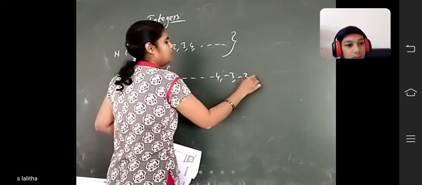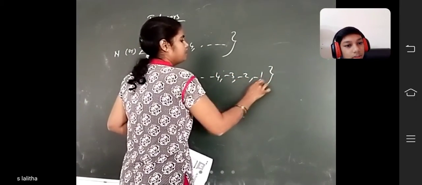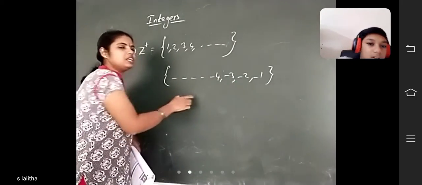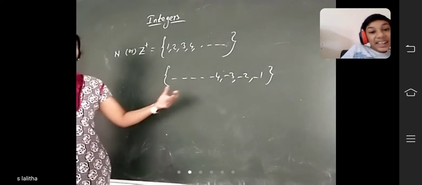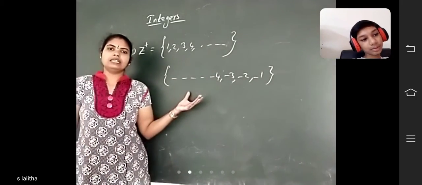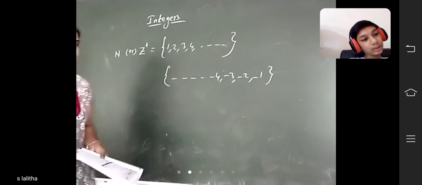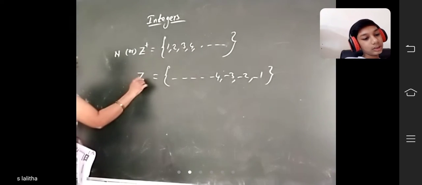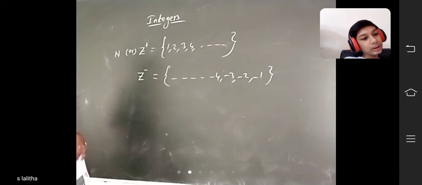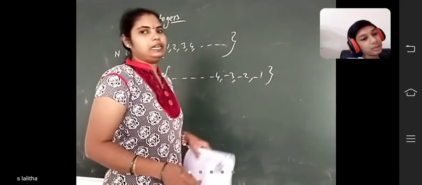Next, the set of minus 4, minus 3, minus 2, minus 1. What do you call these? These are called the set of negative integers. How can you represent this? Capital Z minus.